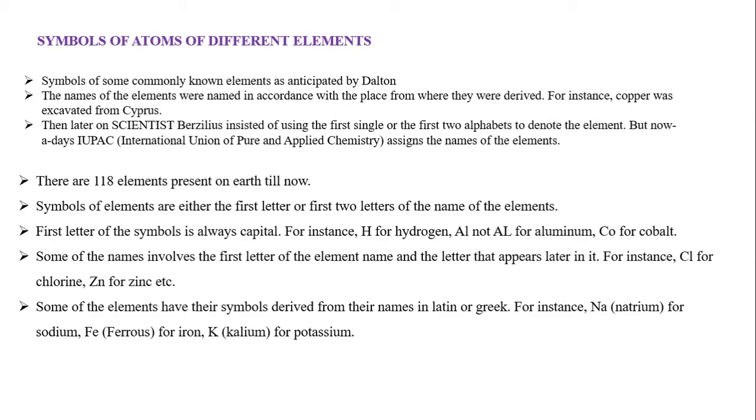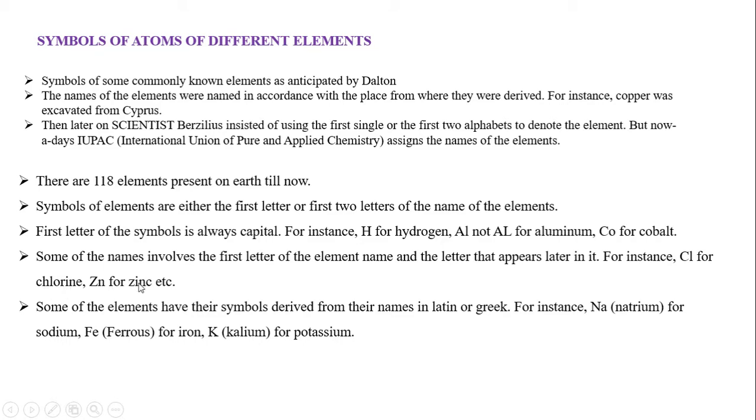For some elements, the symbol will not be the first two letters of the name. It will be the first letter followed by a letter that appears later in the name. For example, chlorine: the first letter will be C, and instead of H, L will come.